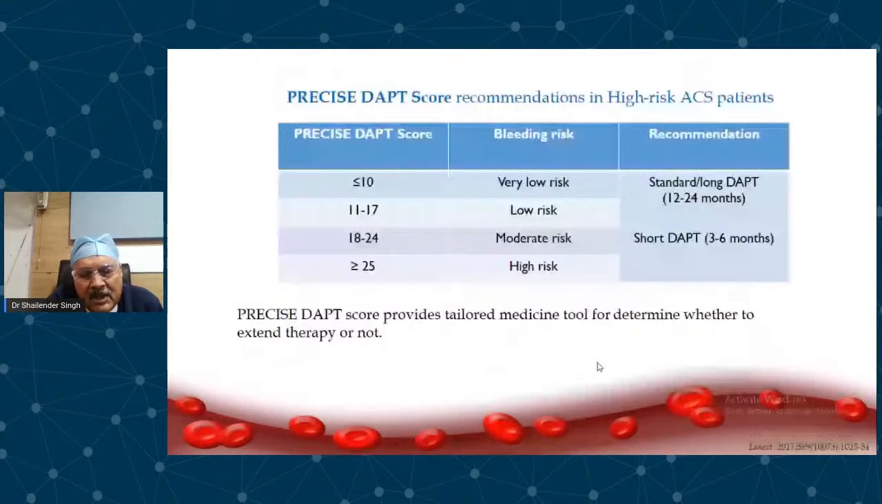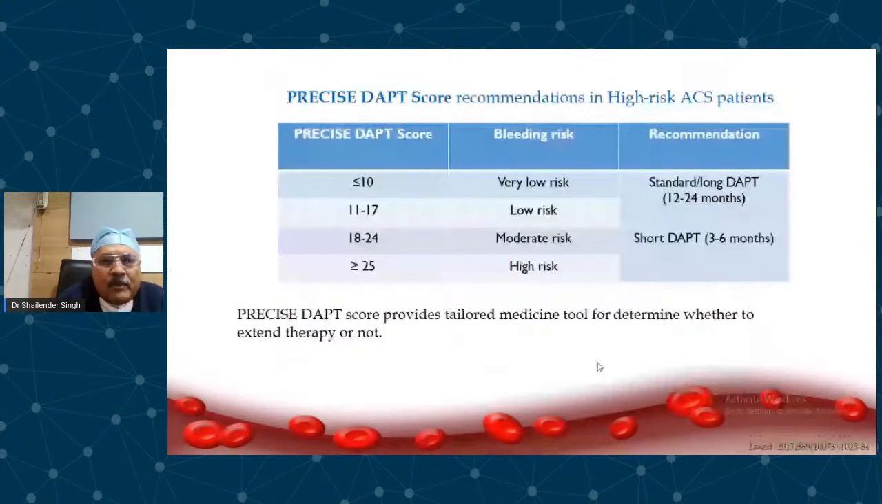Here they gave DAPT in ACS patients for 6 months. After that, they dropped P2Y12 and continued patients only on aspirin. In the next 6 months, the next 1 year, you can see increased ischemic events. Therefore, it's not a good idea to drop P2Y12 in a patient with an ACS at 6 months.